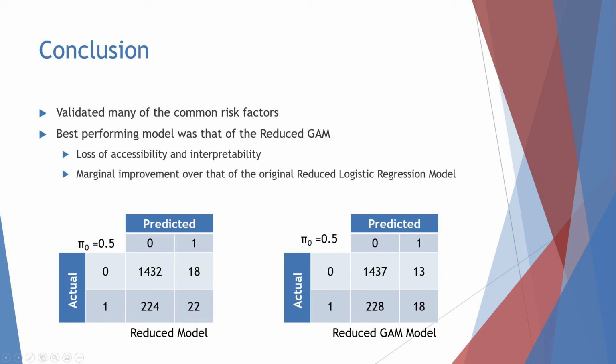This strengthens the idea that the complexity added with the GAM model is not worth the trade-off for accessibility and interpretability when compared to the ordinary logistic regression model. So in conclusion, it seems that the reduced logistic regression model is sufficient for prediction and interpretation.